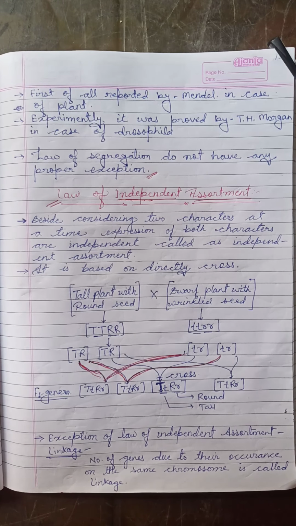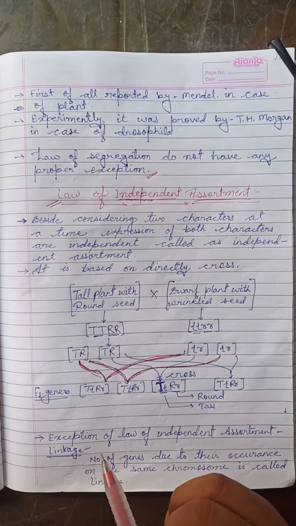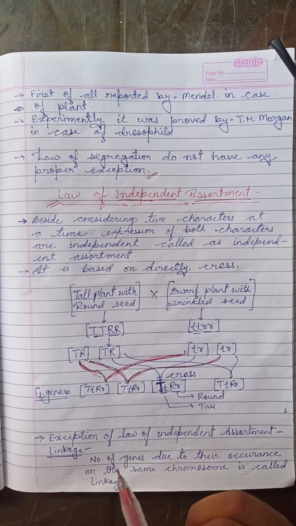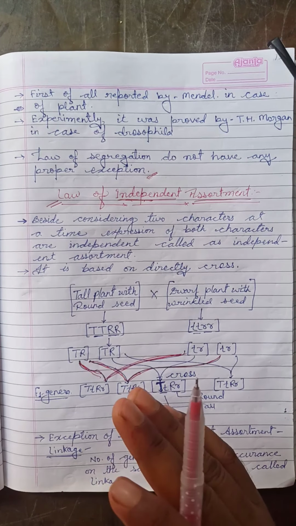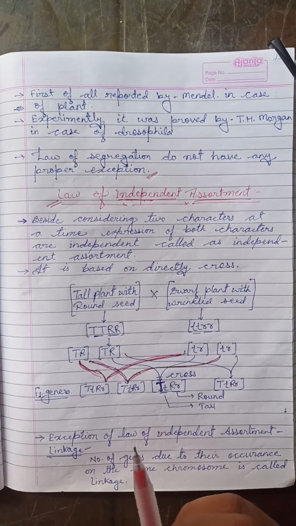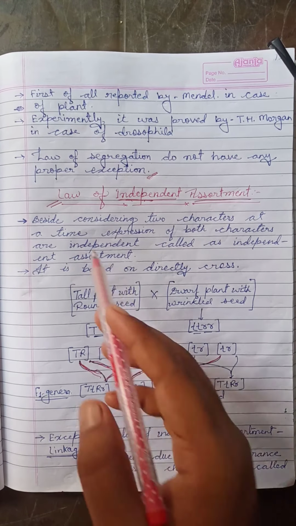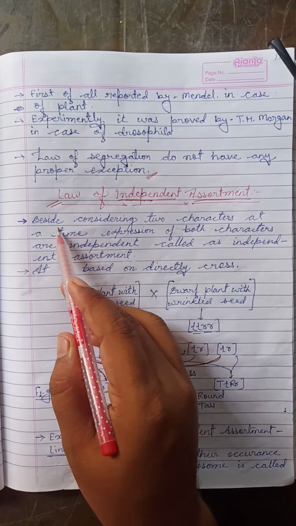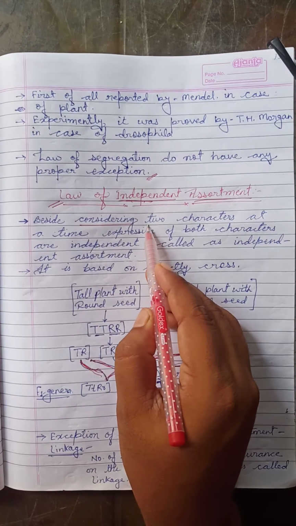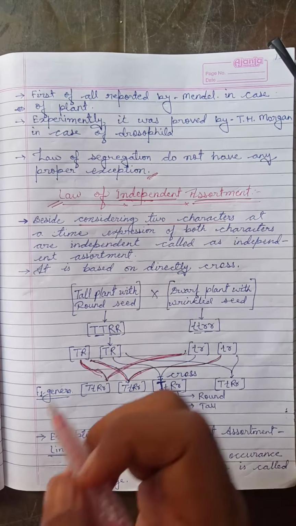That is the law of independent assortment. They produce their own characters in this law, which is called independent.